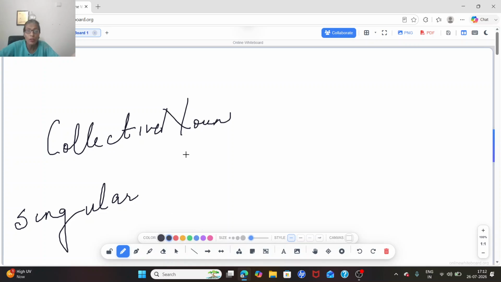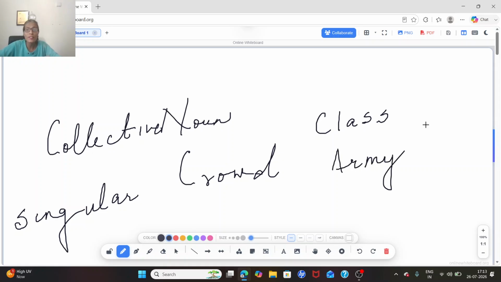If I say crowd, although there are many people in it, crowd refers to one. We call it the collection of people. In the same way, if I say class, class includes a number of students. Army includes a number of soldiers. If many flowers together form a bouquet, a bunch, again it is a collective noun.